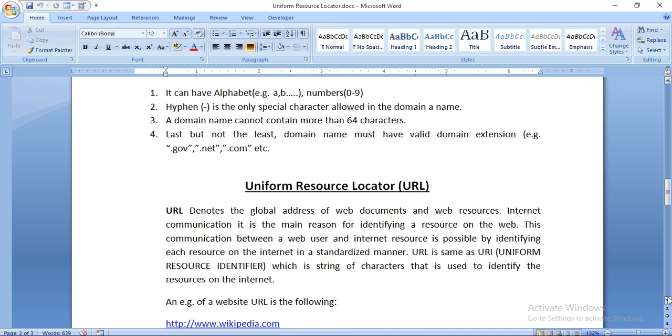Internet communication has a main reason for identifying a resource on the web. This communication between web users and internet resources is possible by identifying each resource on the internet in a standard manner. URL is the same as URI, Uniform Resource Identifier, which is a string of characters that is used to identify the resources on the internet. An example of a website URL is as follows.